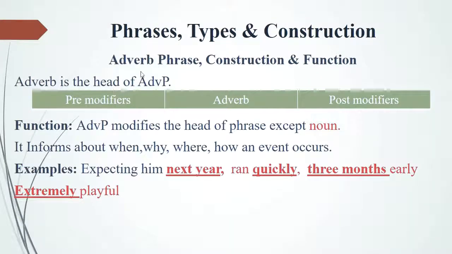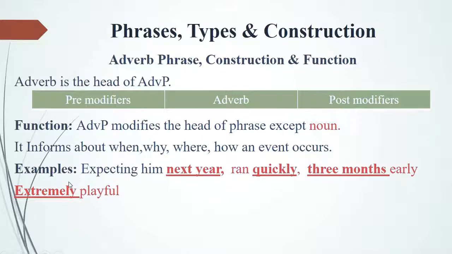Let's talk about the adverb phrase, its construction and function. The adverb is the head of the adverb phrase and its pattern looks like this: pre-modifiers, adverb which is essential, and post-modifiers. An adverb phrase functions as the head of the phrase and it talks about every element except noun. An adverb phrase informs about when, why, where, how an event occurs.